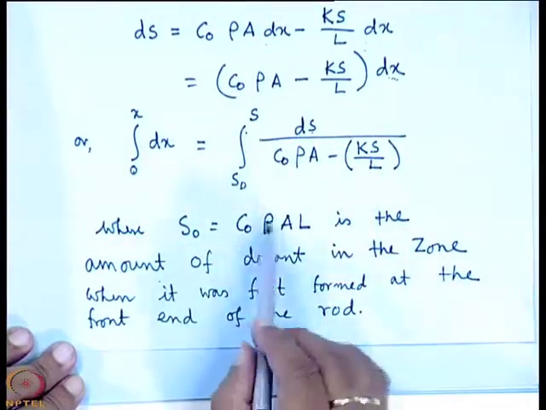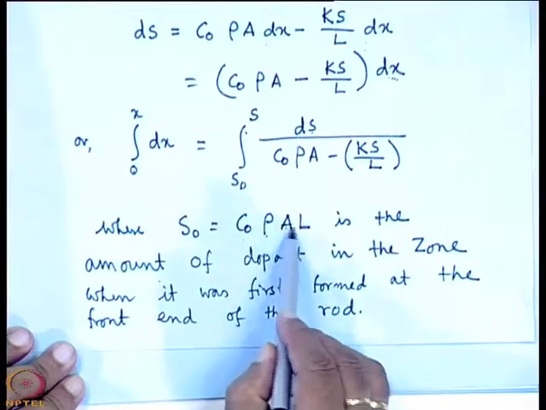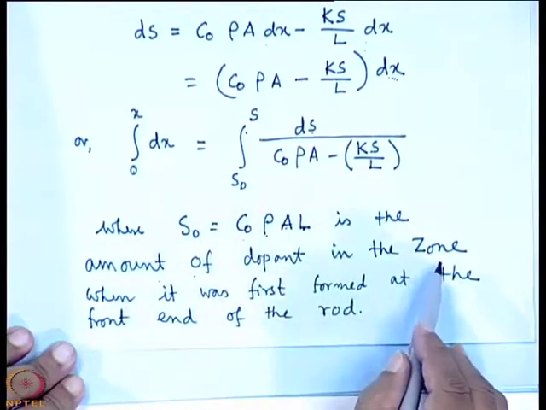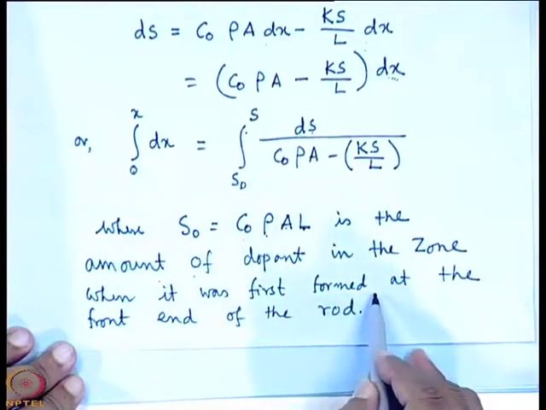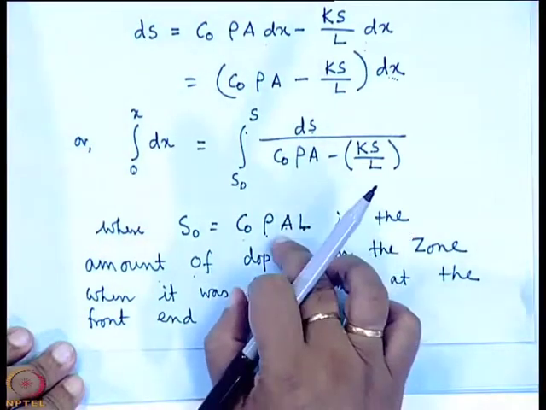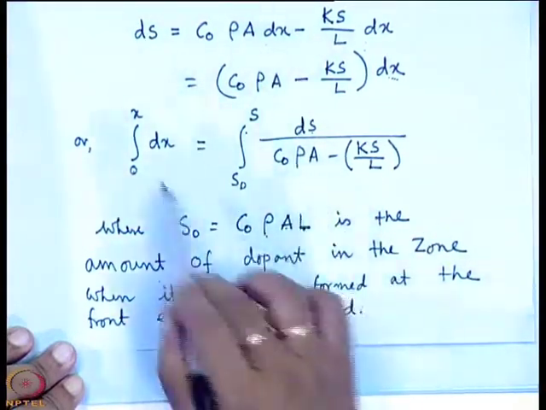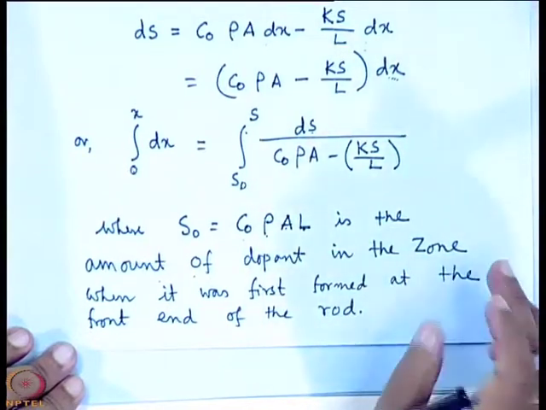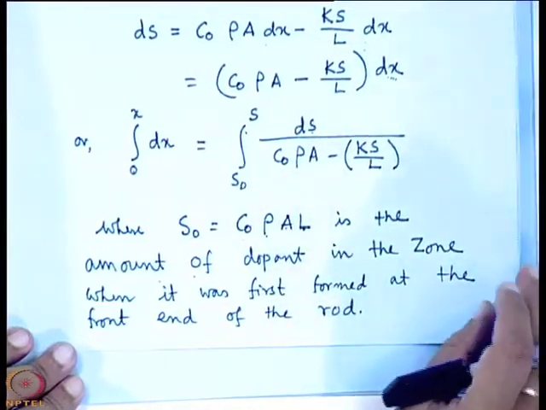S0 we have written as C0 into rho into A into L, is the amount of dopant in the zone when it was first formed at the front end of the rod, that means at the beginning, that we have assumed.